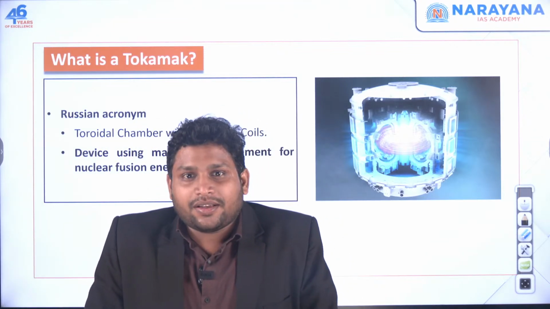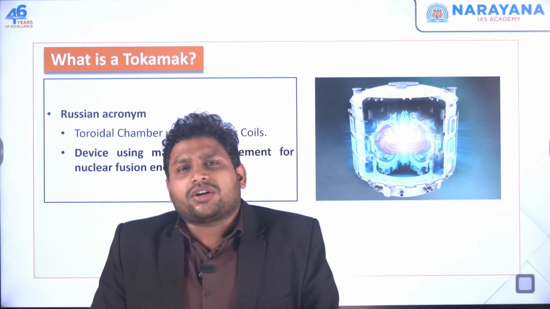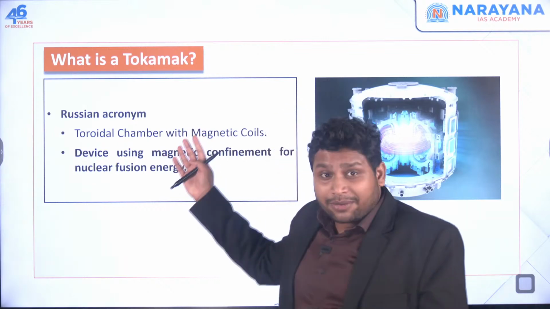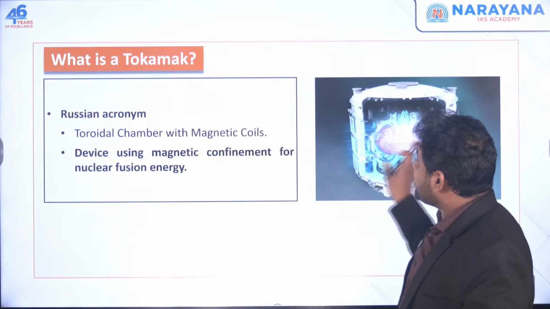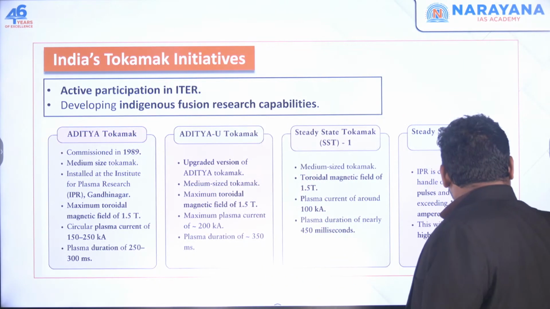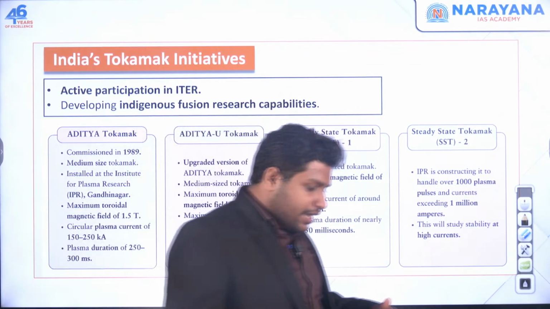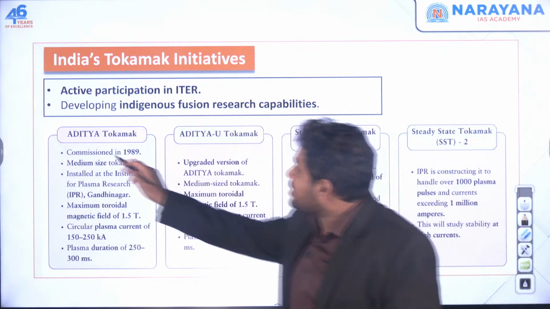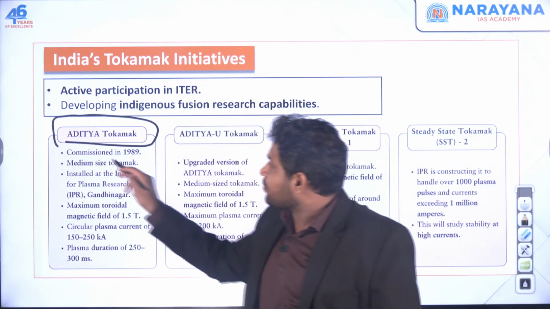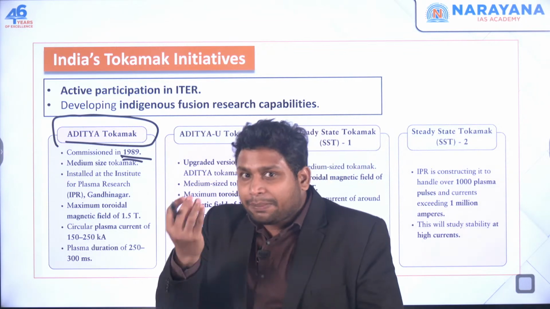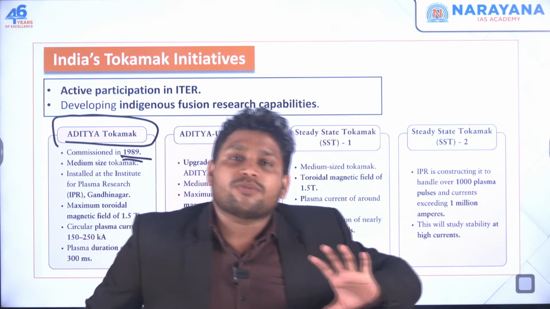Okay. Now I said there are many countries who are trying to build such a tokamak device. This is a Russian name, which means Russia actually started working on such a project first. But you see, India is already running many projects. For example, we had this Aditya tokamak. It was commissioned in 1989. Now we are creating that plasma.